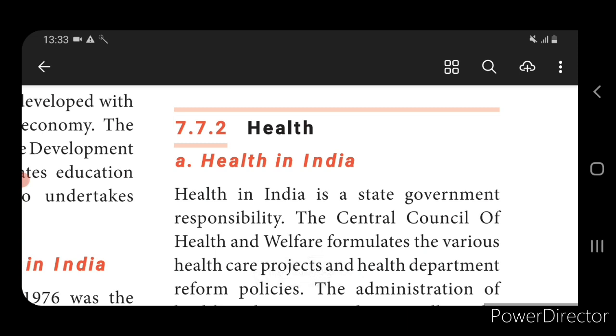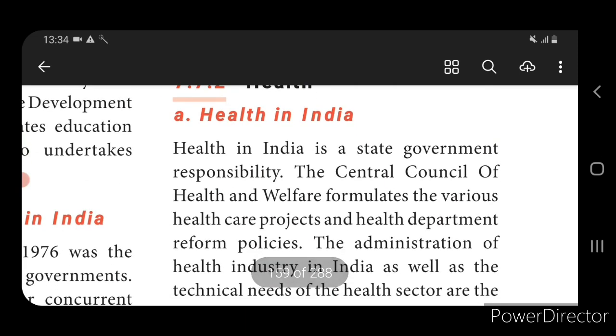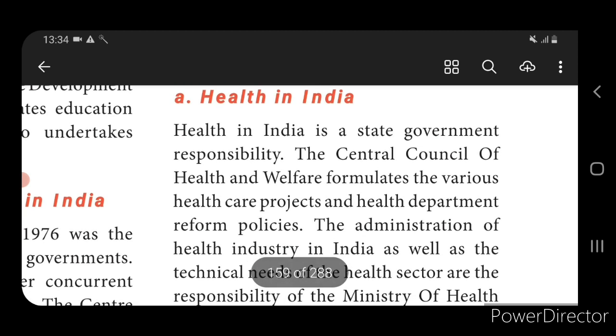In India, each state is responsible for formulating the health facilities, and they have given it importance. Both the central government as well as the states take care of health in each state. The Central Council of Health and Welfare formulated various health care projects and health department reform policies for the development of health.